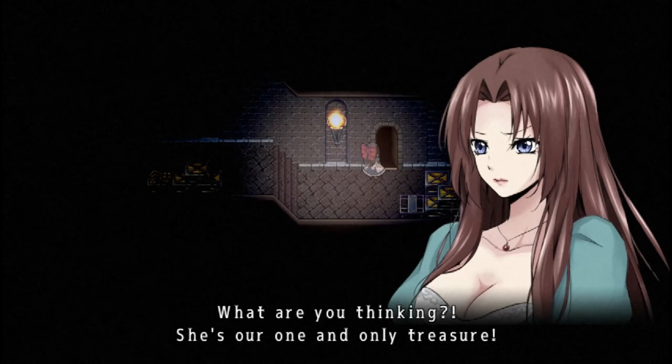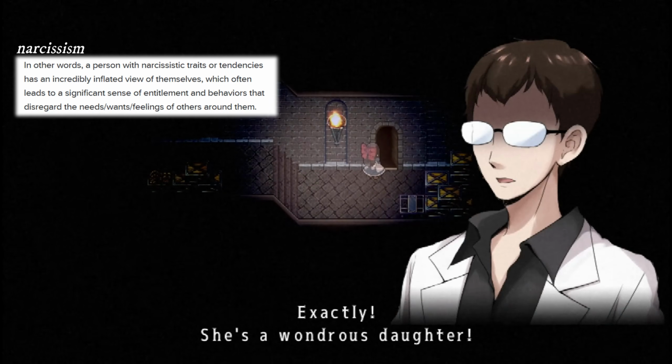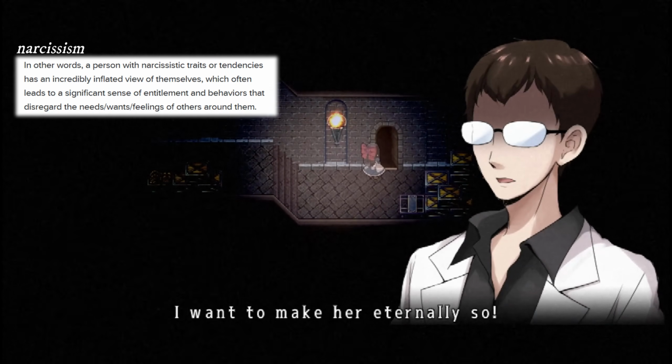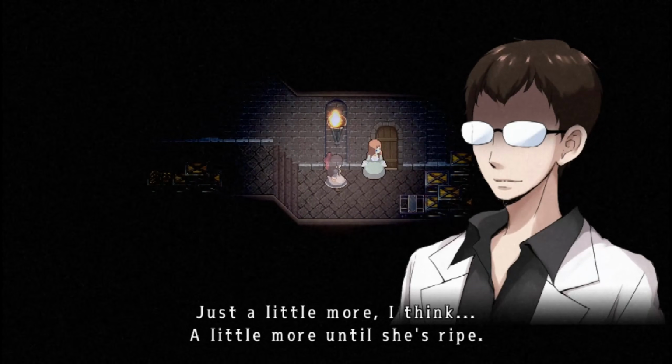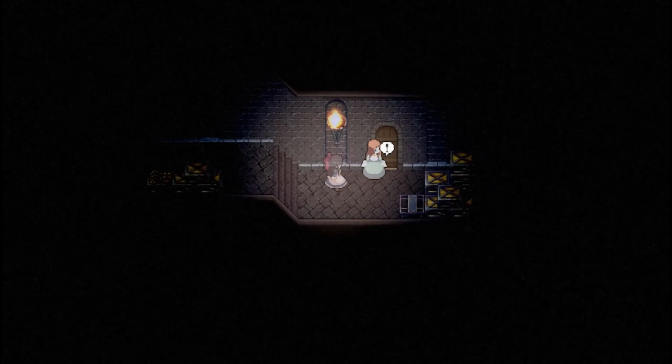Both Alfred and Monica exhibit narcissistic tendencies, where they view Aya not as an independent individual, but as an extension of themselves. Alfred's narcissistic extension of Aya reflects his desire to create and preserve a perfect vision of himself through her.